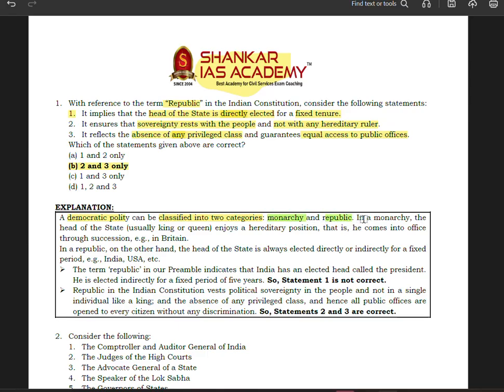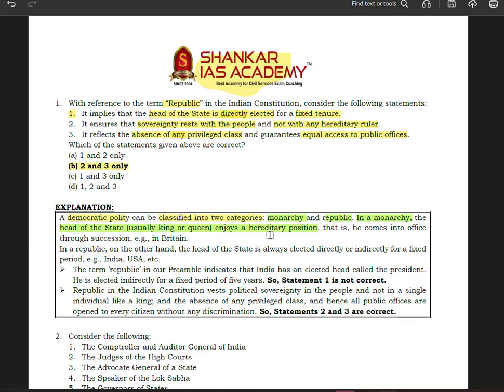In monarchy, the head of a state, usually king or queen, enjoys a hereditary position. Okay, so in the monarchy, the head of the state, which is your king or queen, for instance in Britain, enjoys a hereditary position, which means by birth.